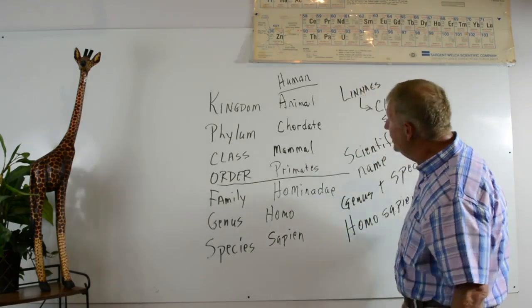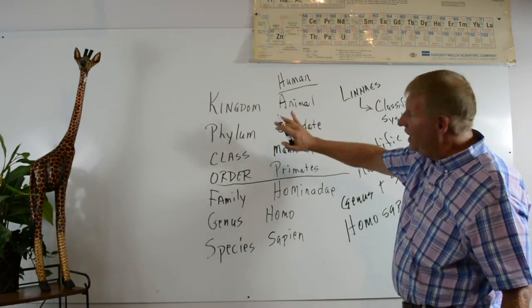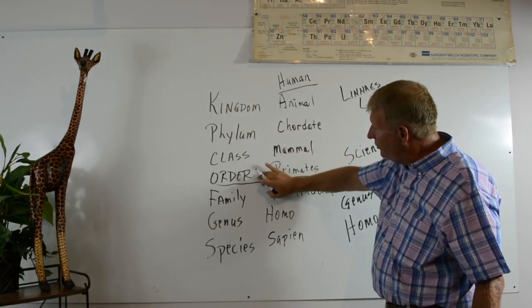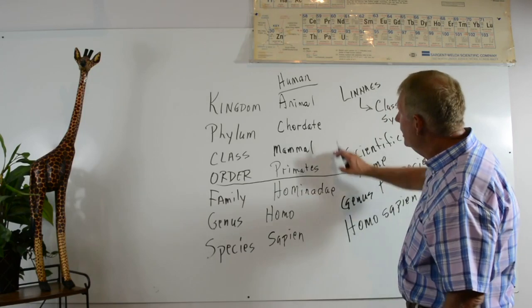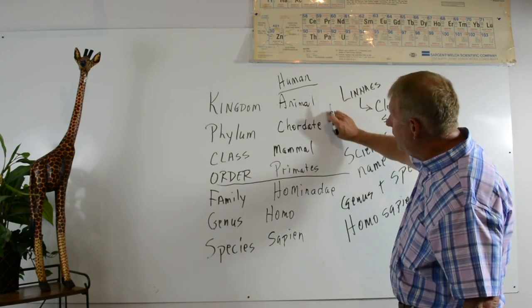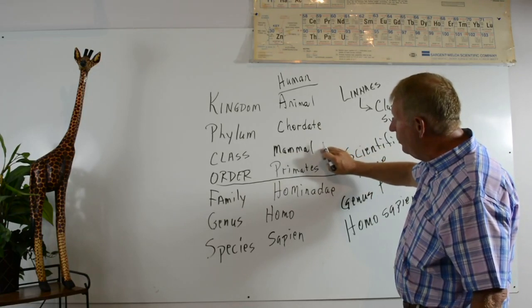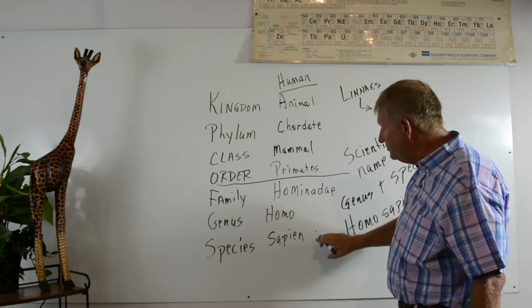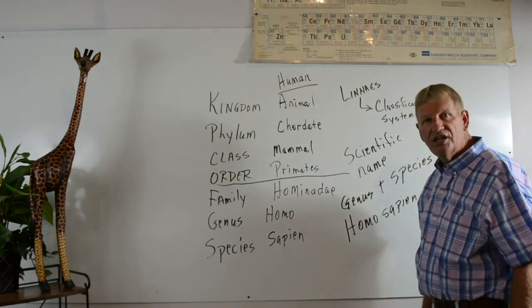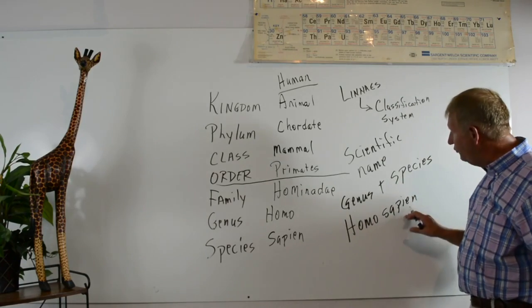So that being said, Linnaeus came up with this classification system. What is a classification system? Kingdom, phylum, class, order, family, genus, species. So we classified a human. Our kingdom is animal. Our phylum is Chordae, meaning that we have a backbone. Our class is mammals. Order is primates. Family is hominidae. Genus is Homo, and species is sapien. So what's a scientific name for us? Well, it's a genus plus a species, so it's Homo sapien.